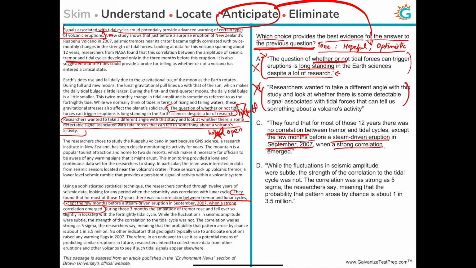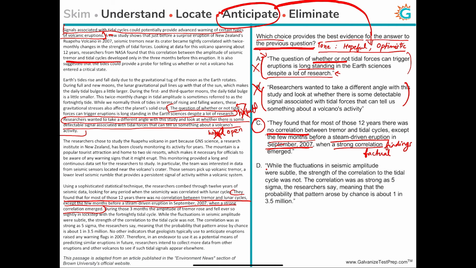So this is tempting, but these lines merely state the findings of the research, right? This is what the research came up with, but it does not shed any light on how the author feels about the correlation that emerged. So this is more of a factual tone, and it just says, hey, yes, there was a strong correlation. So this is very tempting. Let's hang on to this answer choice and then move to the last answer choice, D.